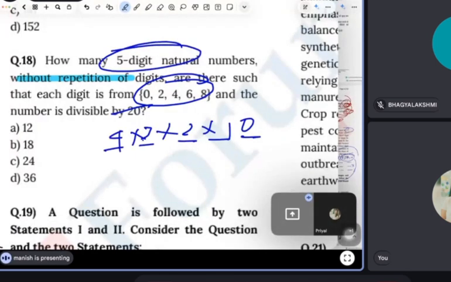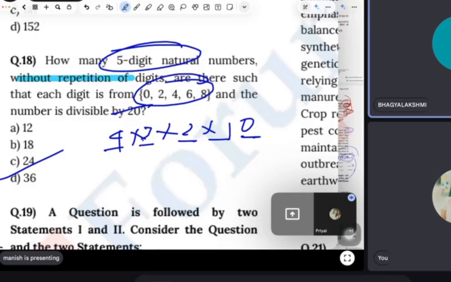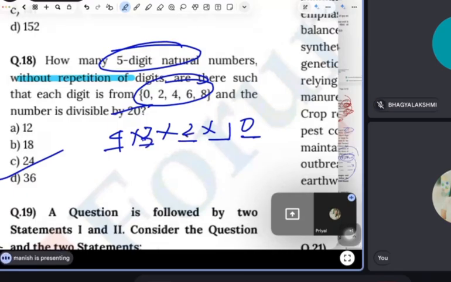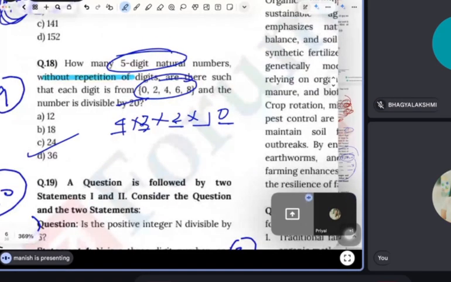So 4 is a 12, 2 is 24. I think I have already told this question, right, Bhagya? You guys discussed it, not Manish. That day I didn't come, that's why I'm not getting it. So this is actually the answer.